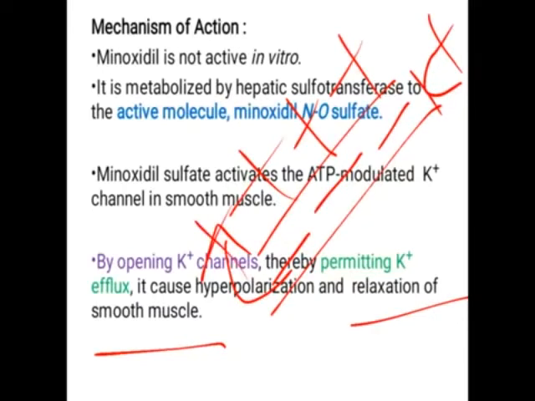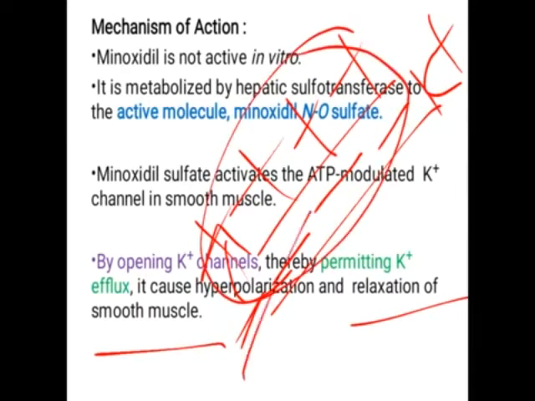As the positive charge goes outside, inside the cell negative charge increases, so the potential difference increases. It results in hyperpolarization, and it results in the relaxation of smooth muscles. So relaxation of smooth muscles takes place. In this way they are useful in the treatment of hypertension. So this is the second drug, minoxidil.